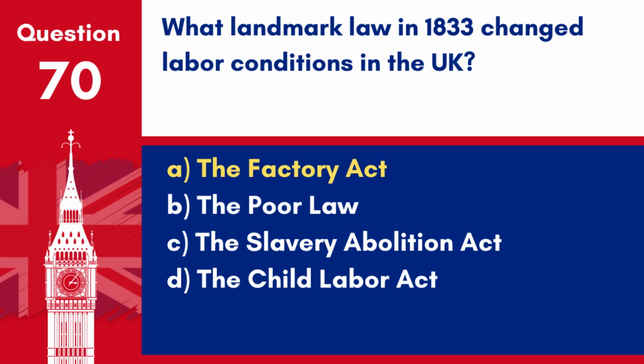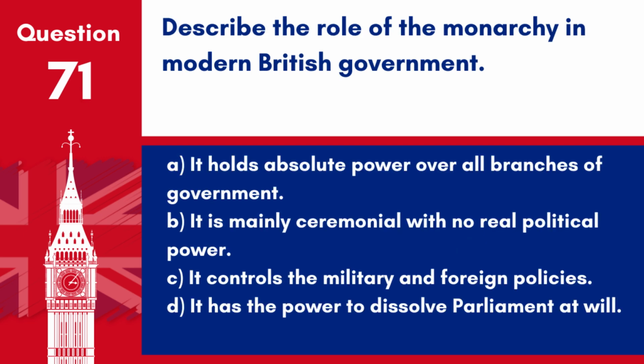Answer A. The Factory Act. The Factory Act of 1833 was a significant piece of legislation that sought to improve conditions for workers in factories, particularly children. Question 71. Describe the role of the monarchy in modern British government.